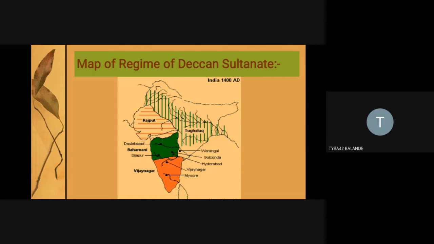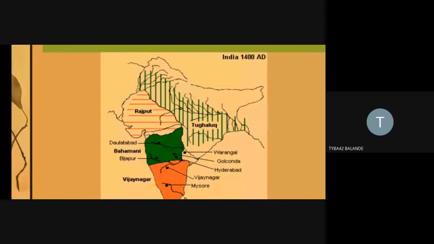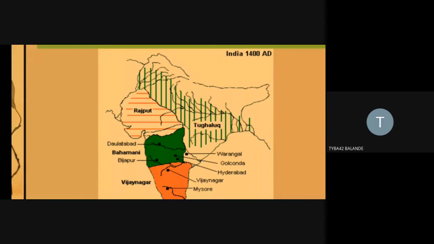You can see in the green region of South India, which is called Karnataka, Maharashtra, the Bahmani kingdoms and the Deccan Sultanate, which comes as Bijapur, Daulatabad, Ahmednagar, Golconda, and Warangal. This part I'm focusing on, these two Indo-Islamic architectural heritage of India, and a little bit about the Rajput.